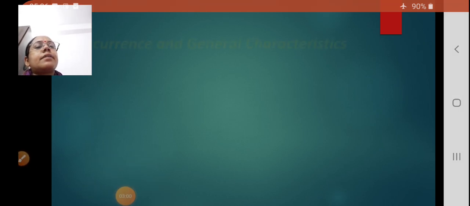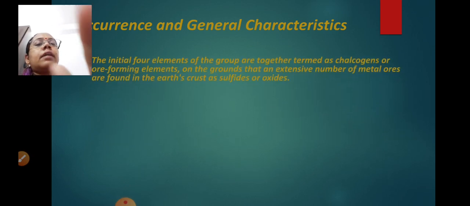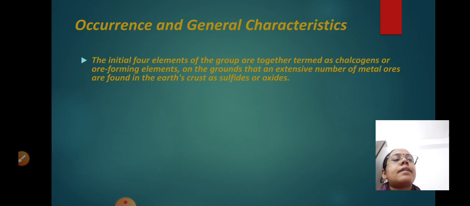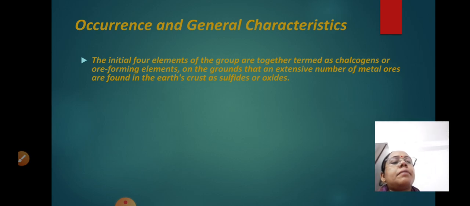Now, let us see the next point. The initial 4 elements of the group are together termed as chalcogens. Okay, they are termed as chalcogens or ore forming elements. What is the meaning of chalcogens? Chalcogens means ore forming elements which are used to form ores. On the ground that an extensive number of metal ores are found in the earth's crust as sulfides or oxides.